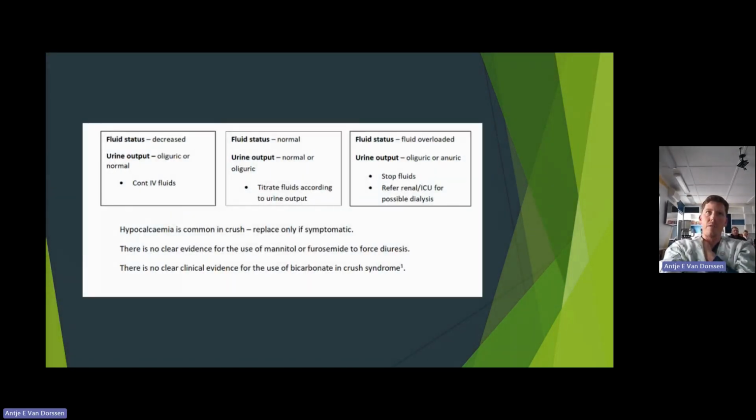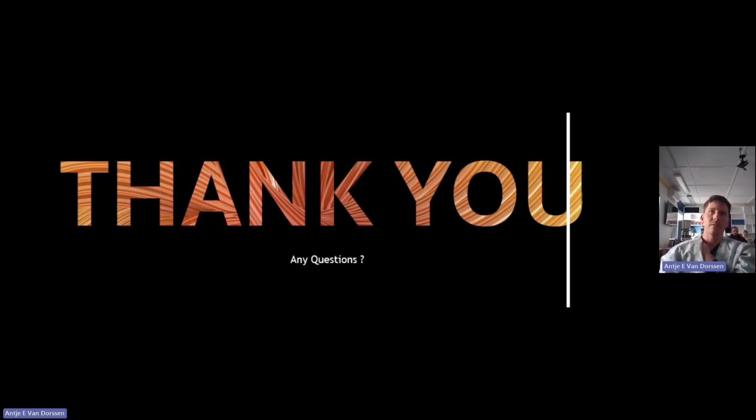And then this is actually just a brief breakdown of what they have. So if you're fluid overloaded, stop fluids, try to get dialysis involved. If your fluid status is normal, titrate the fluids, decrease the fluids, try and maintain good urine output. And that's about it. That's all I have.